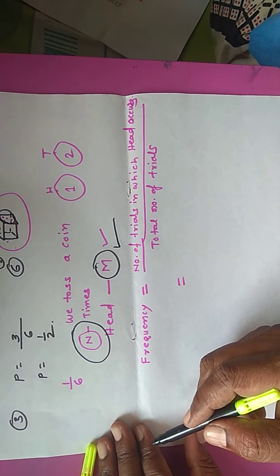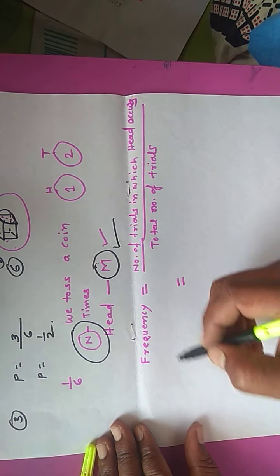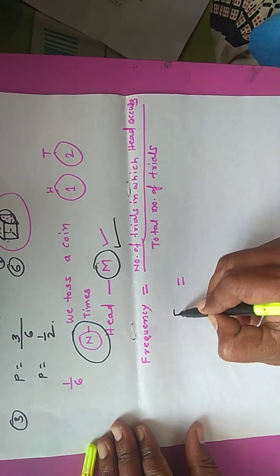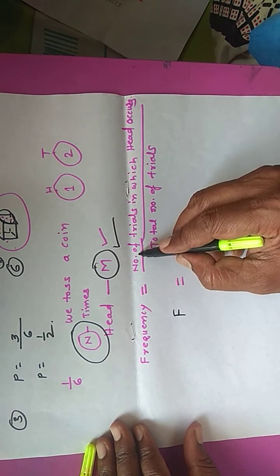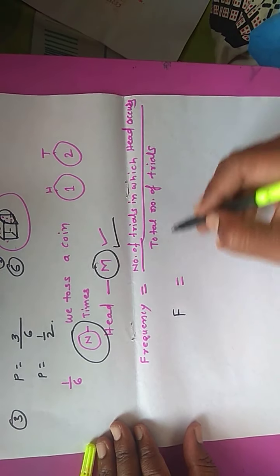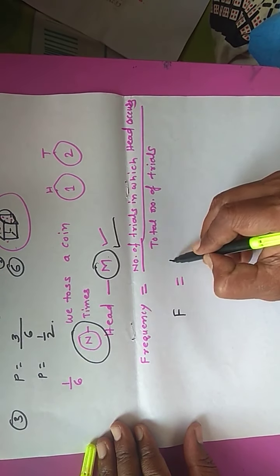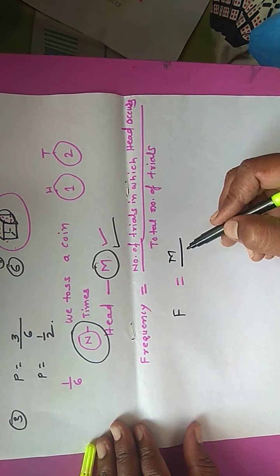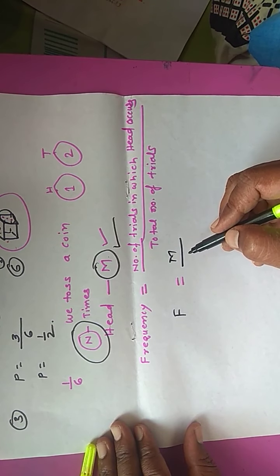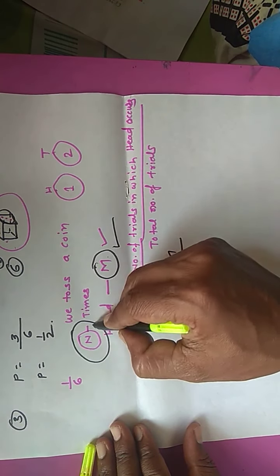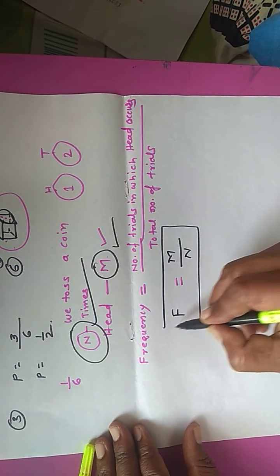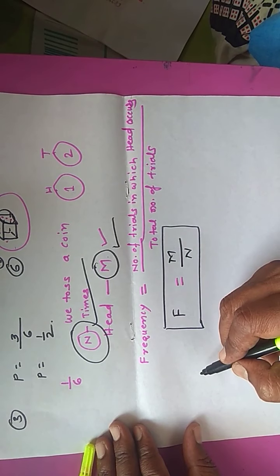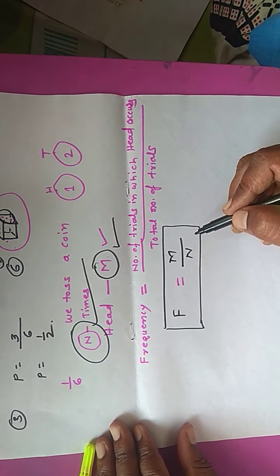Then the frequency of an event is capital F, which is equal to the number of trials in which head occurs. How many times has head occurred? M times. And what are the total number of trials? That is n. So this is very easy, that frequency is equal to capital M upon n.